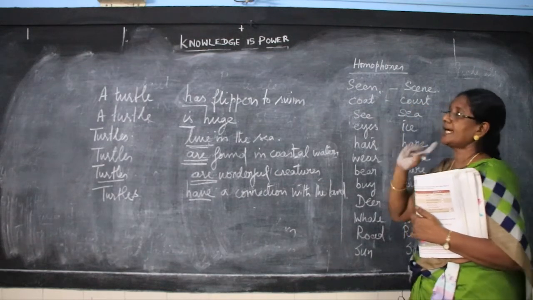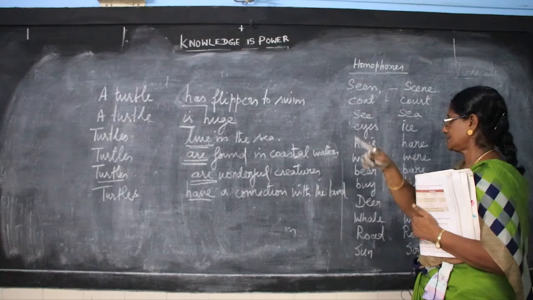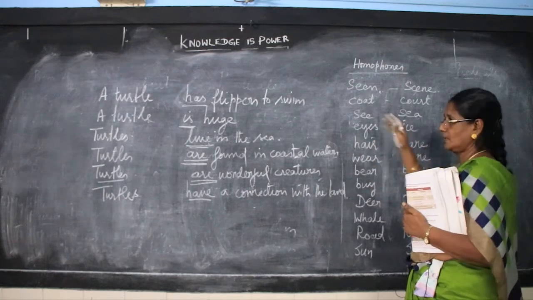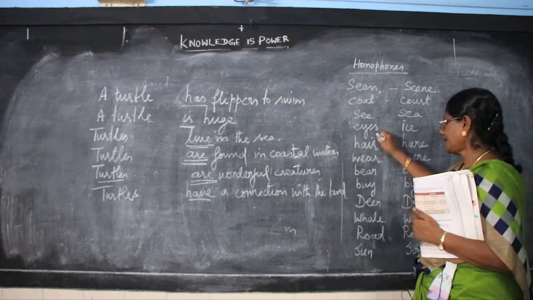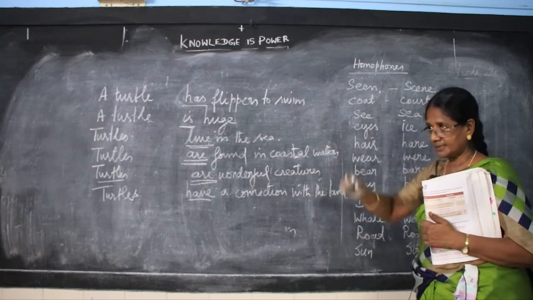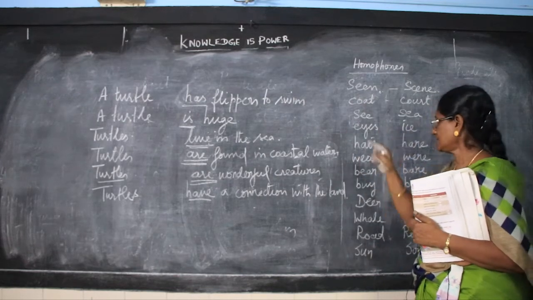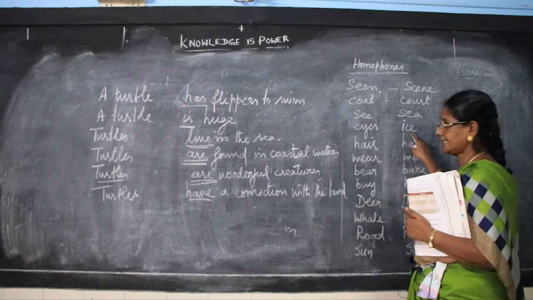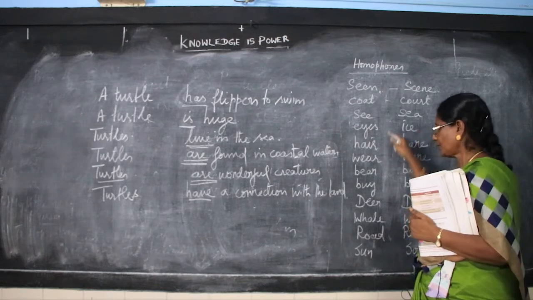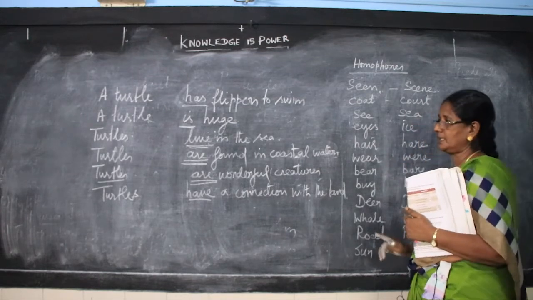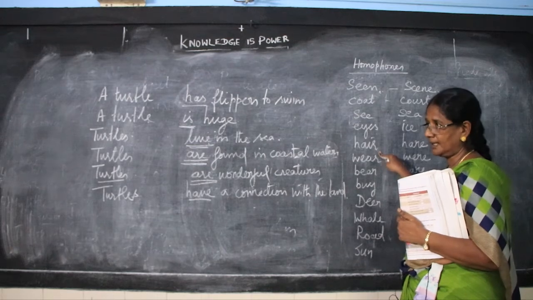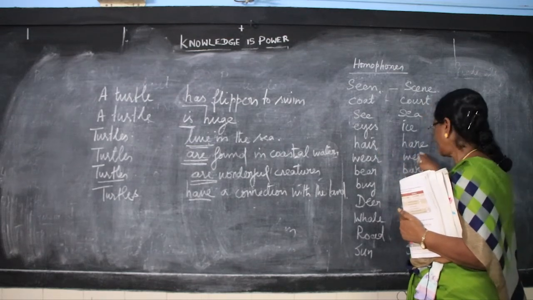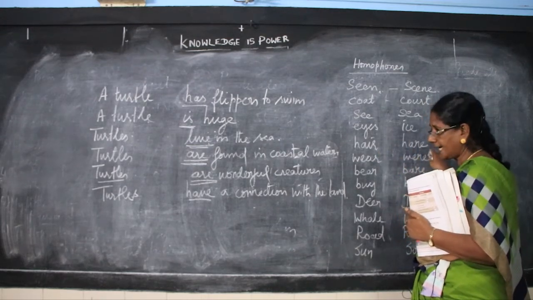See, I see with my eyes. You can see, vision. Sea, where you go to the beach, that is known as the seashore. Eyes, this is your eyes, one of the organs in the face. Ice, you eat an ice cream. The pronunciation will be the same, children, but you have to understand. Hair, H-A-I-R, your hair, and you have to write your hair. Hare is an animal.